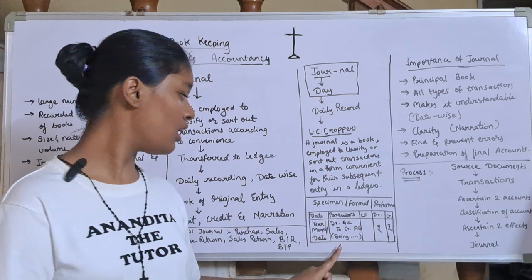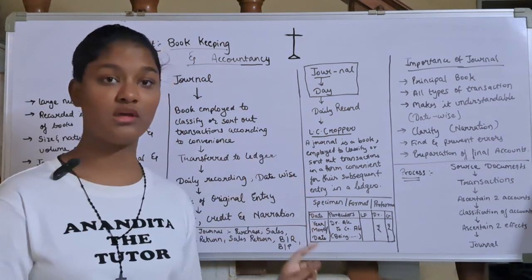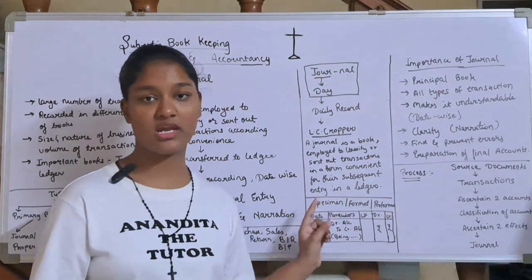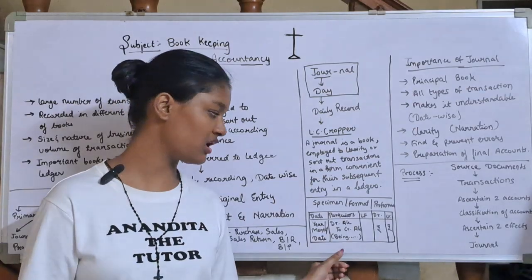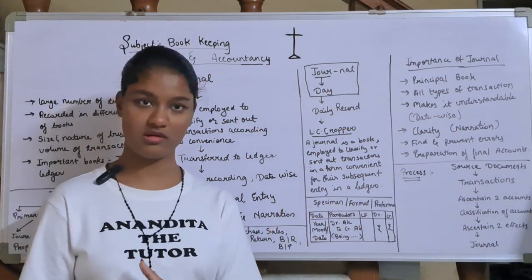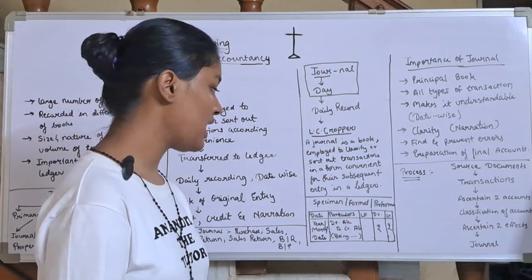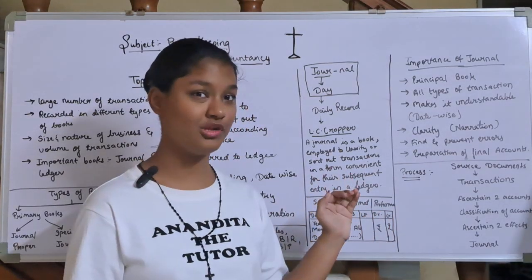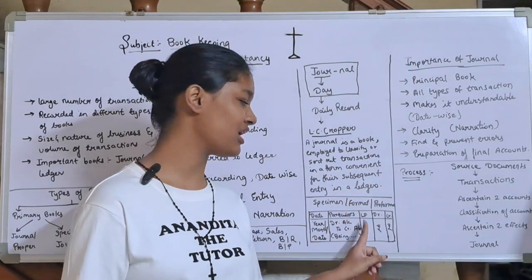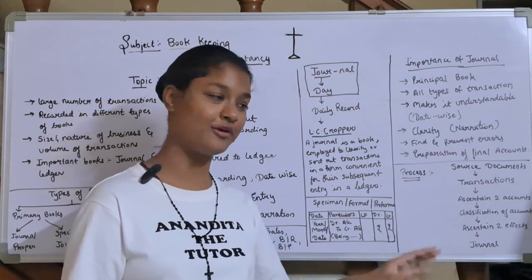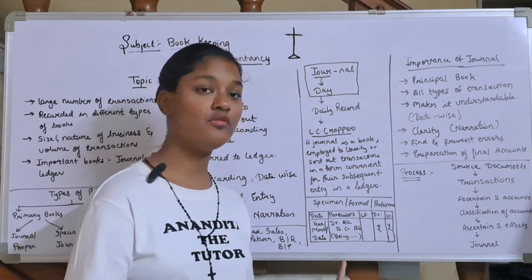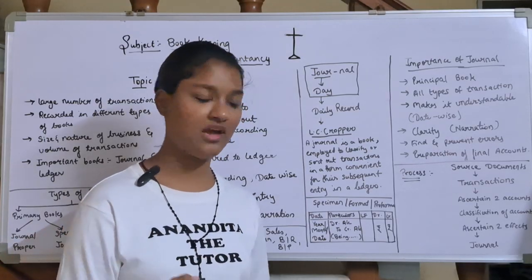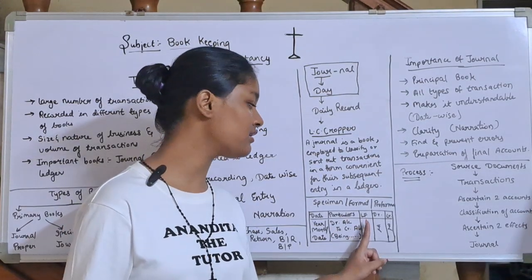Then narration. Being is the initial word, which is also compulsory. In credit, two is compulsory. While writing narration, being is compulsory to be written. After being comes being goods purchased. Now LF. LF is basically the page number, the page number of the ledger folio, not this one. This one is JF, which you will write in the ledger book. That we will learn later. Now on which page number of the ledger book have I written this transaction? Suppose on page number 3 I have recorded this transaction. So here I will write 3.